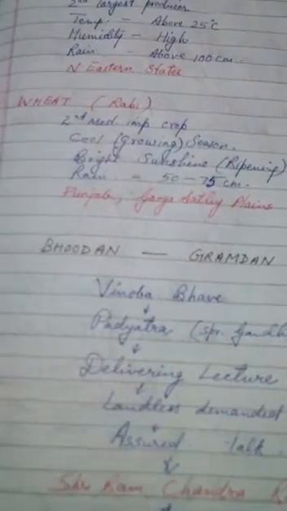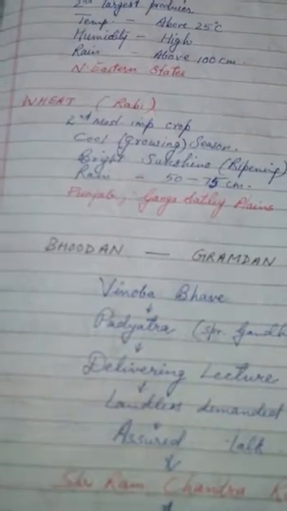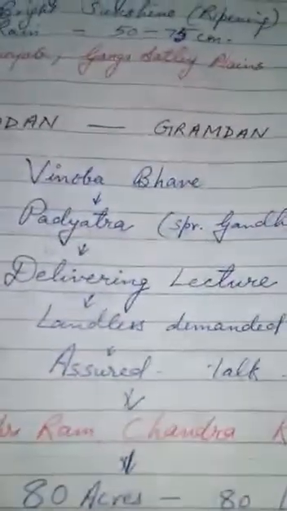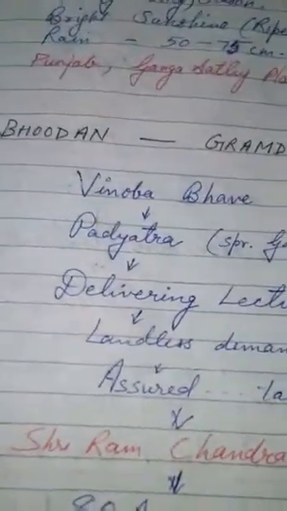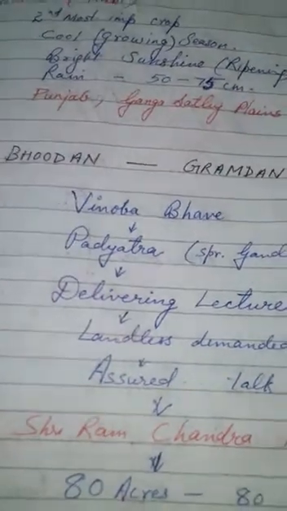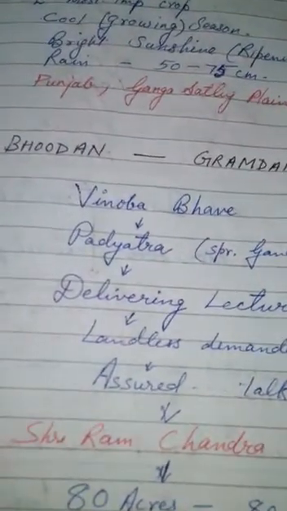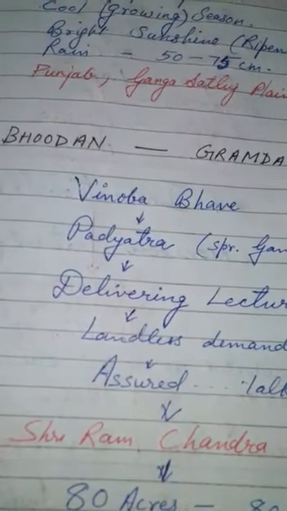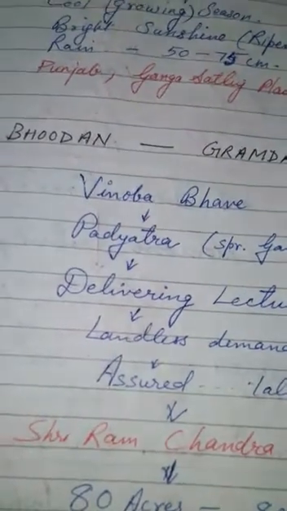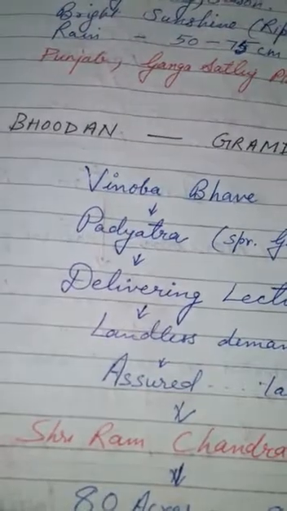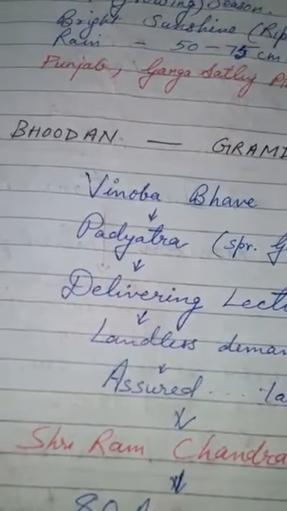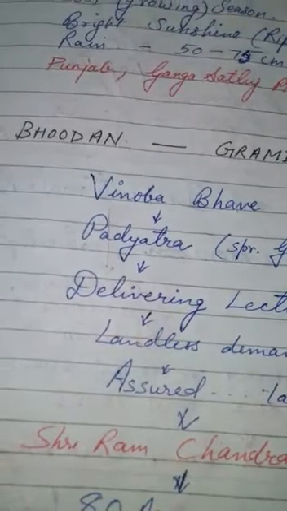After the major crops, food crops and non-food crops, we move ahead to the Bhudan Gramdan section. Here Bhudan was actually by Vinoba Bhave. Mahatma Gandhi declared Vinoba Bhave as his spiritual heir.